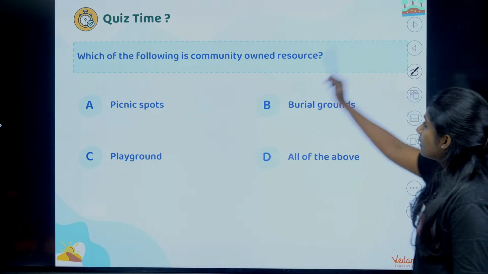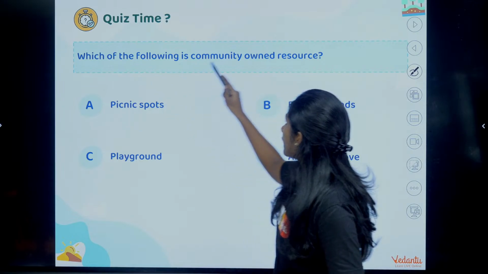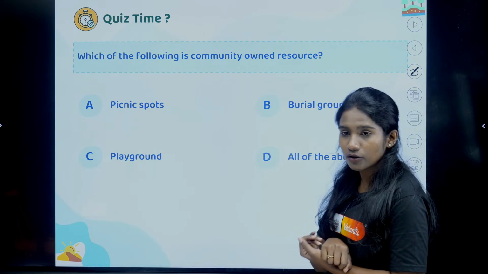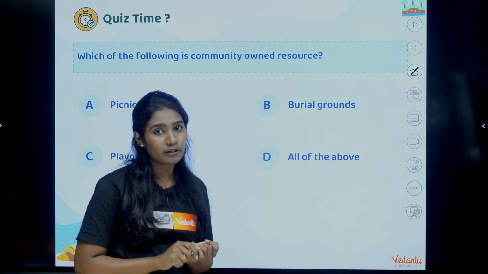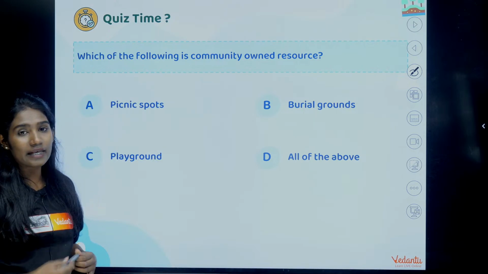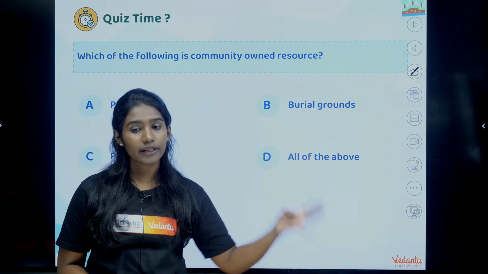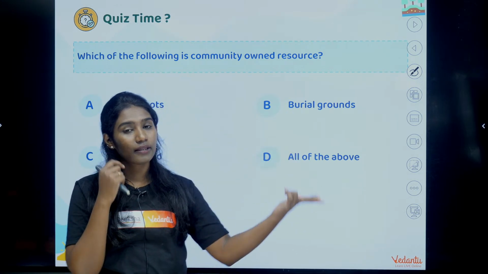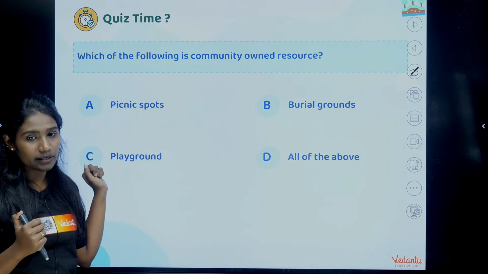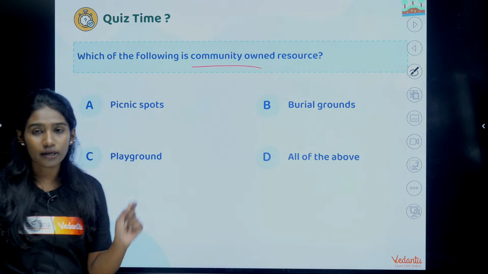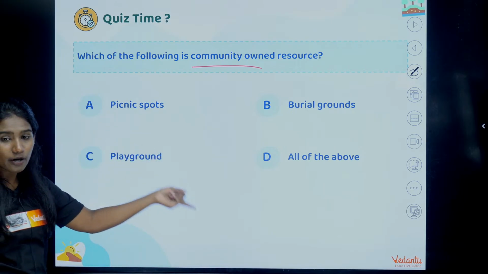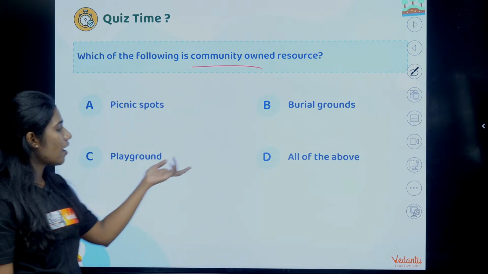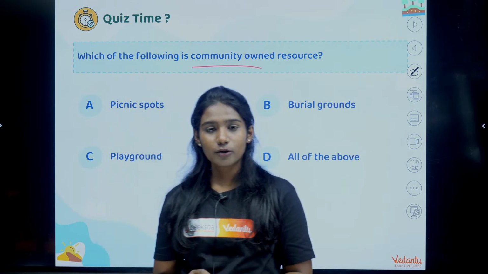Okay, clear with that? So next question, which of the following is a community owned resource? So I have given you examples of community owned resources, right? We saw the classification of resources on the basis of ownership, where there were 4 types. One was individual, the second one was community, third one was national and the fourth was international, right? So now they are asking about community owned resource. Option A says picnic spot, option B says burial grounds, option C says playground, option D says all of the above. So which one is the right answer?